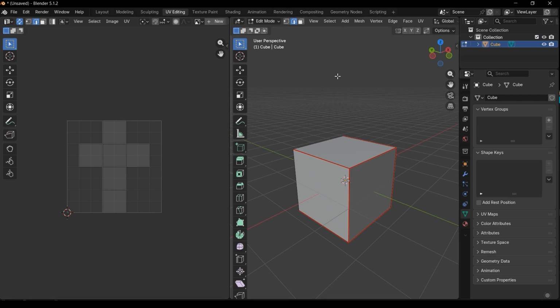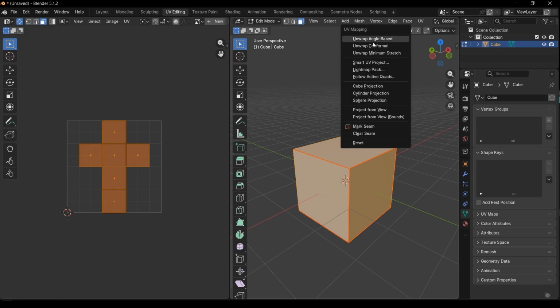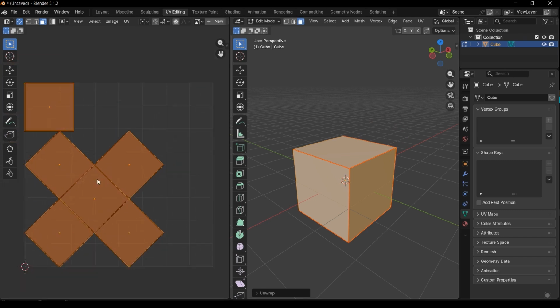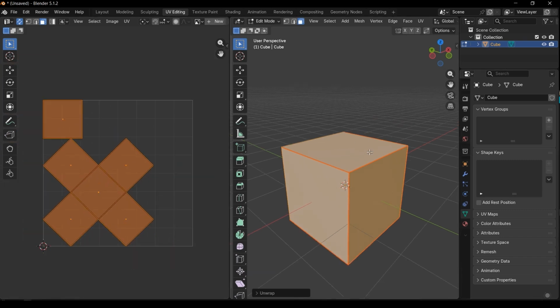left side. You need to go to the polygon view or face view and press A to select all the faces and press U again. And here we have three options: unwrap angle based, unwrap conformal, unwrap minimum stretch. Let's press the first one and you can see the result. Let's press the second one and third.